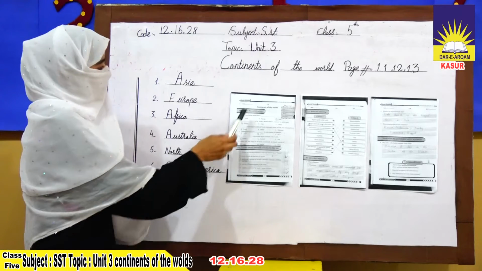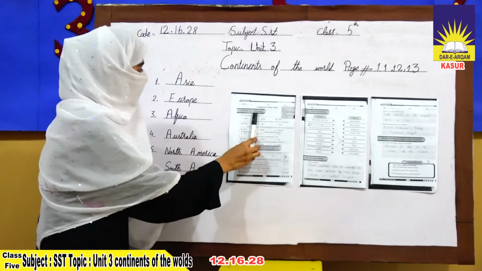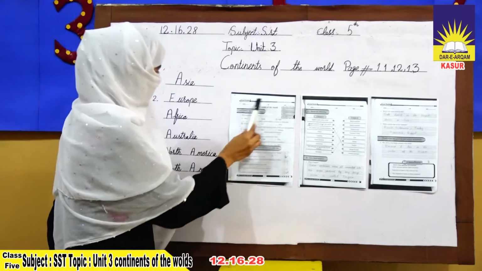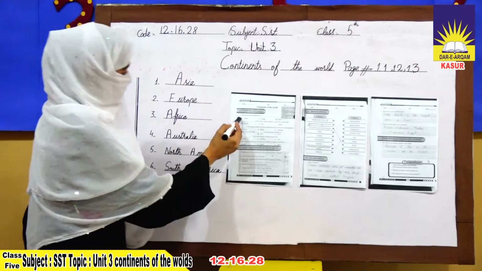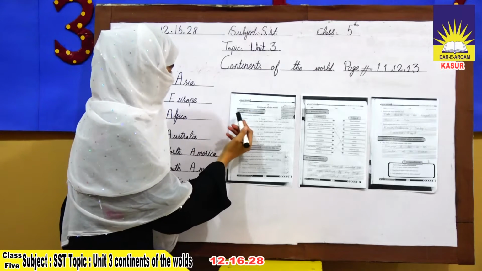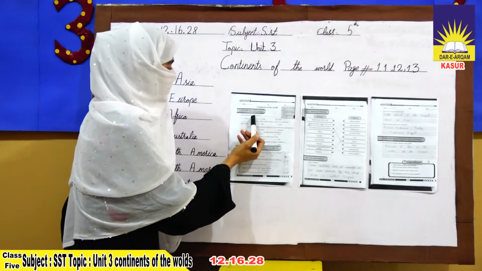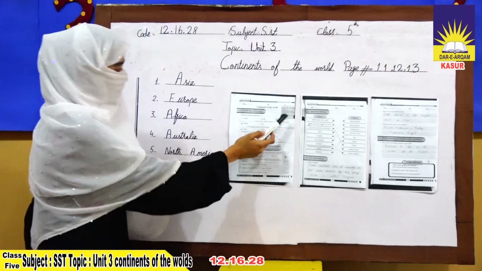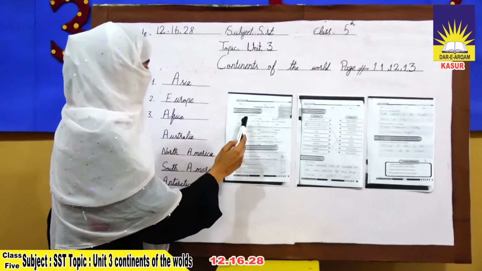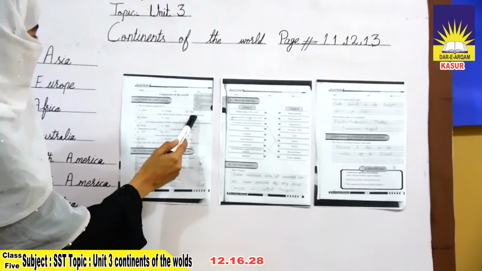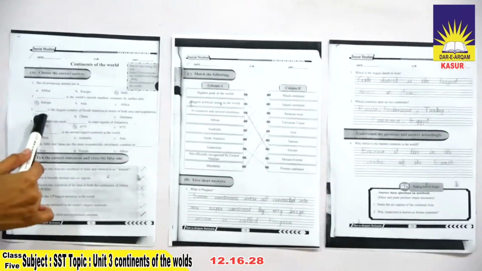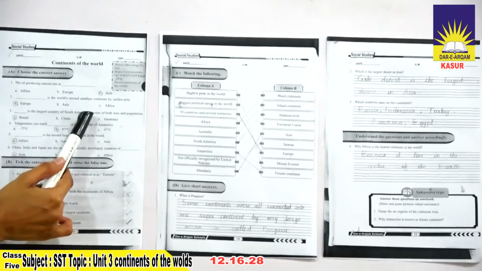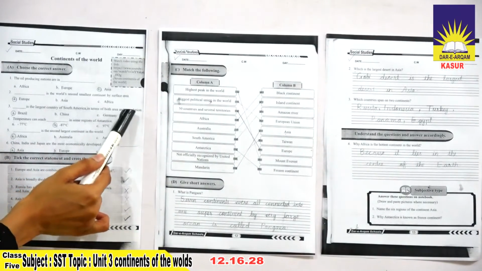Next, we have the exercise of this unit, continents of the world. First is choose the correct answer. The oil producing nations are in Asia. Second, Europe is the world's second smallest continent by surface area. Third, Brazil is the largest country of South America in terms of both area and population.